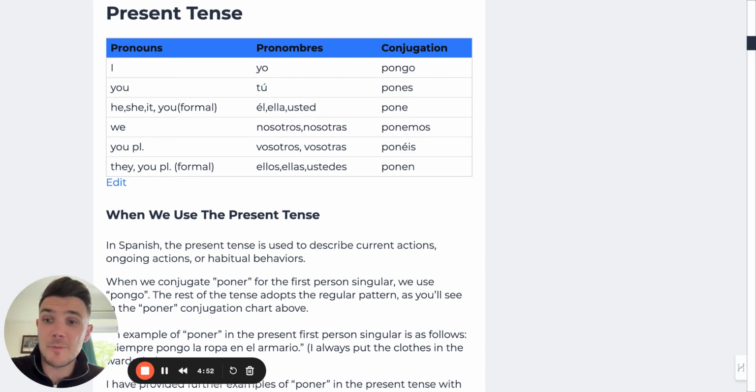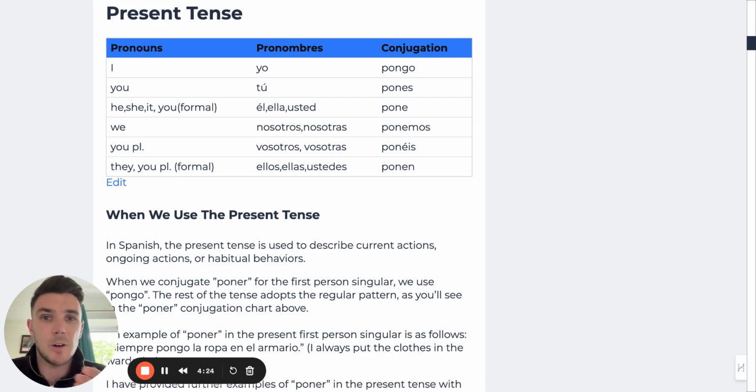Okay, so in less than 5 minutes, I'm going to show you how to conjugate poder in every single Spanish tense. Every single one. Obviously, I can't go through in lots and lots of detail, but on this guide that you can see currently, you'll find lots of example sentences, how to use each of these tenses in context, when these tenses are used in Spanish, and hopefully that will make things a lot more easy for you when conjugating